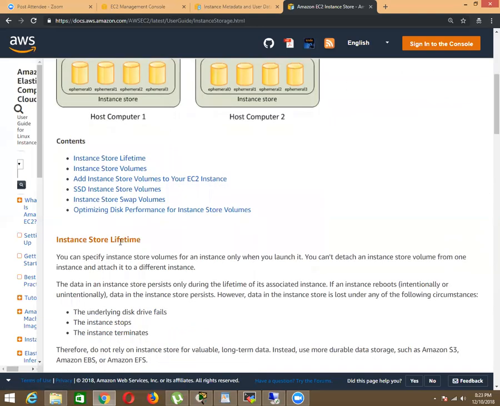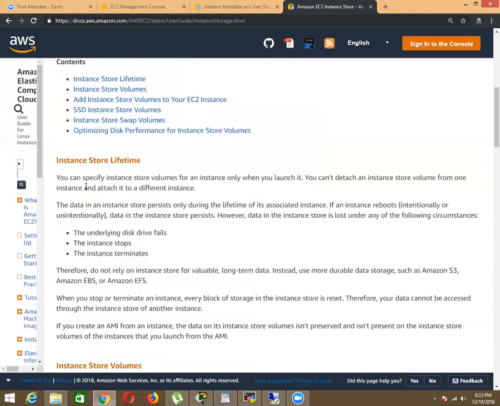And welcome to lifetime of instance. Basically, when it comes to instance store volumes, data is not going to persist in case the underlying host fails, or the instance stops or terminates. As I already told you, if you store some data on instance store volumes and you stop your instance, that's how the data will be lost.